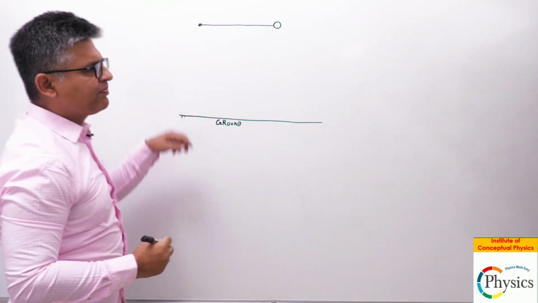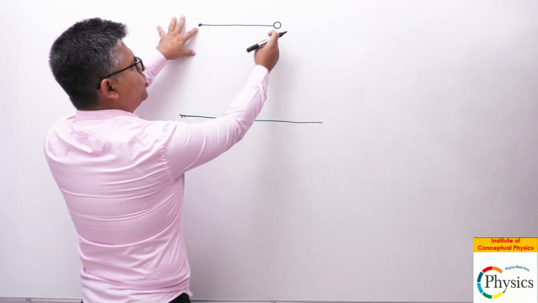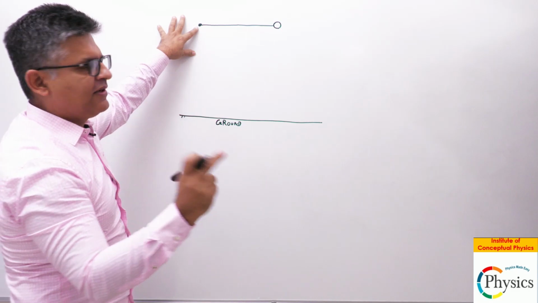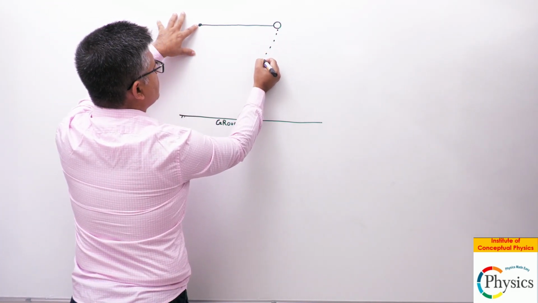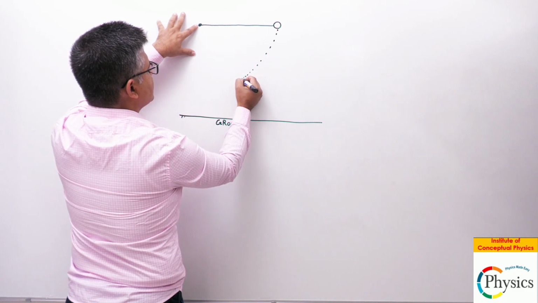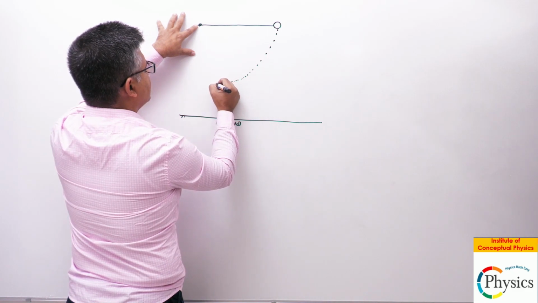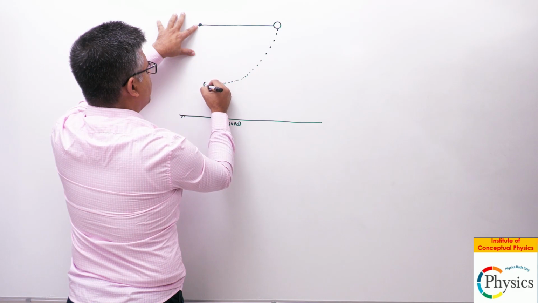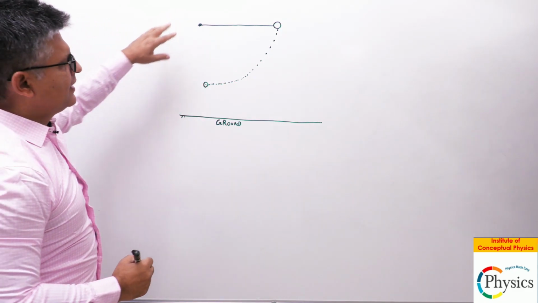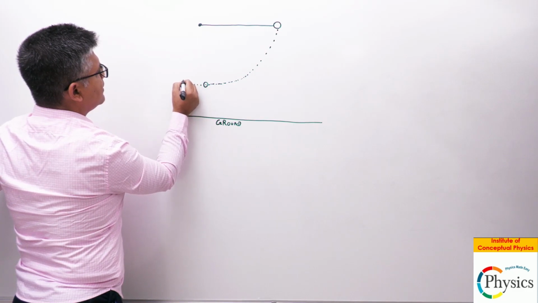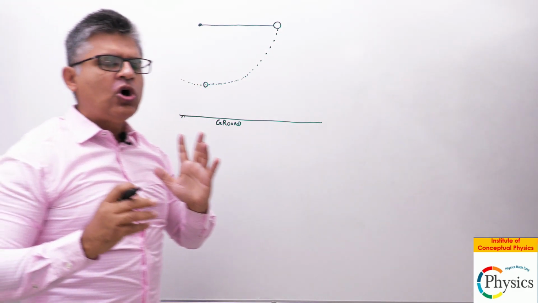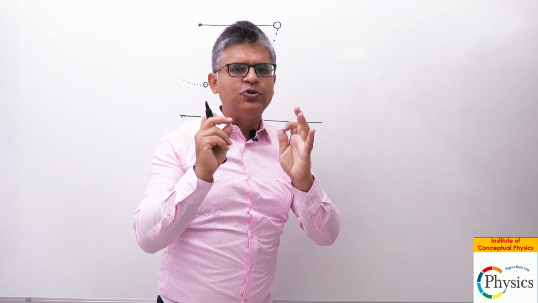Now what you do is, this point is fixed. You leave this body freely, okay? This body then comes like this, and it reaches this point, right? And then of course it continues its journey like this, right? But that is not what we're discussing. We're discussing the confusion you have.